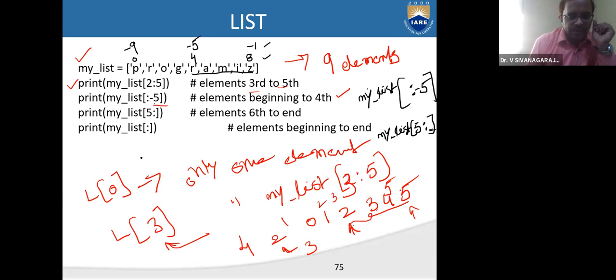If I call a list like this, what am I doing? 5, that's all. I'm not giving the end value or final value of the list. So it will go indefinitely, that means till the last value of the list. But this time it starts from the 6th position. From the 6th, elements 6th to end. That's the meaning, right?